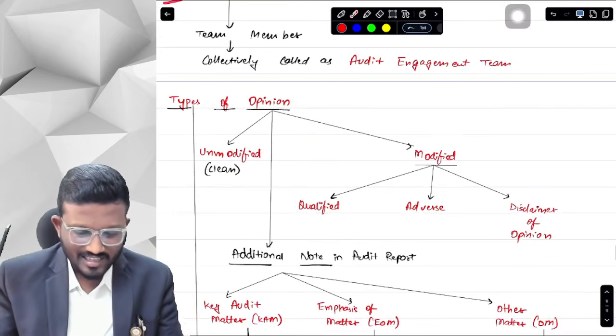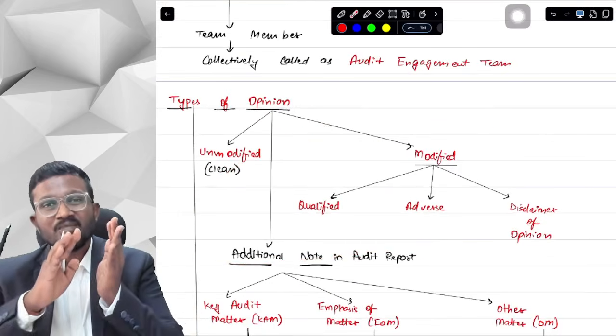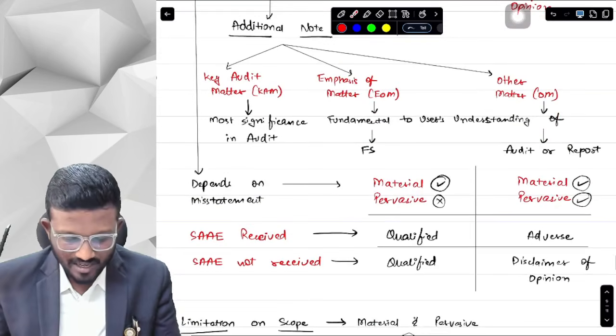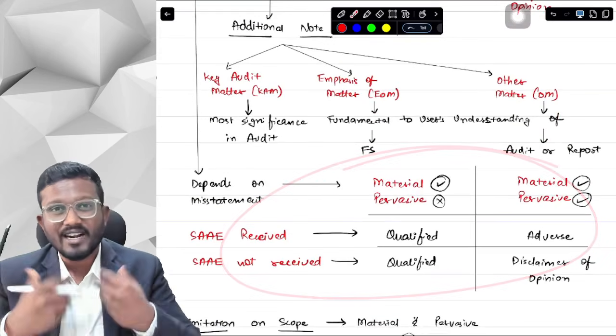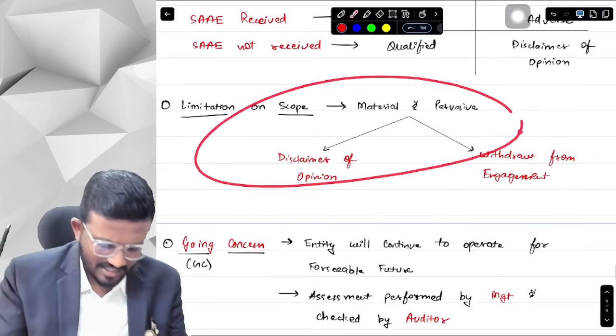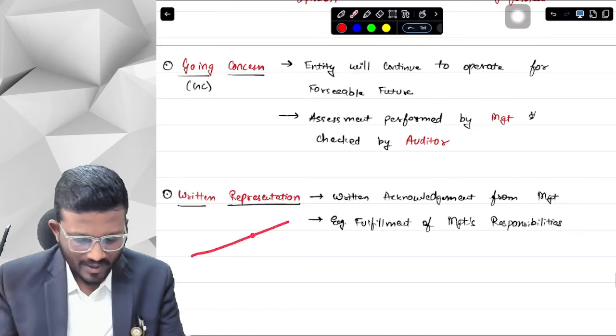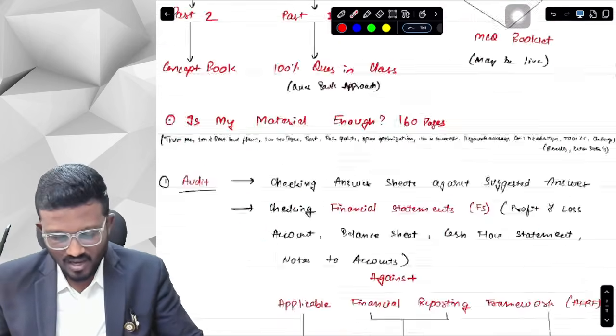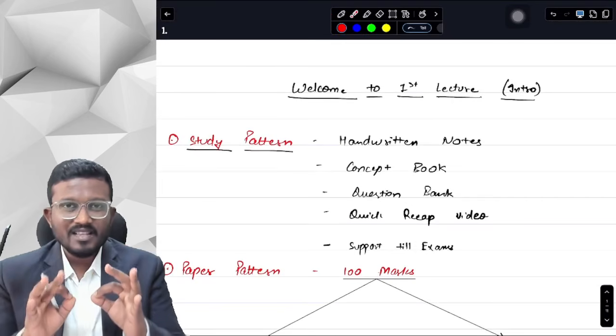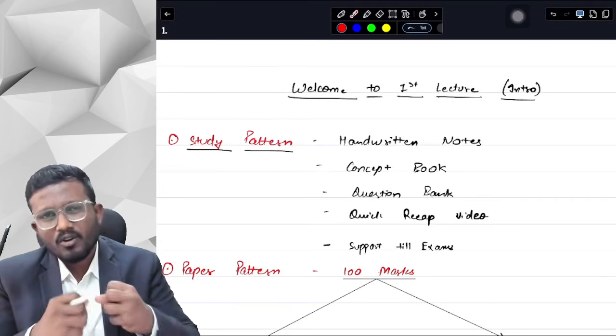What is the form? What are the types of opinion? What are the different notes that we give in our audit report? On what basis do we give different types of opinions, and limitation of scope, and a bit about going concern and written representation. Okay, so first of all, I know that you might think, okay, I have already studied this before.